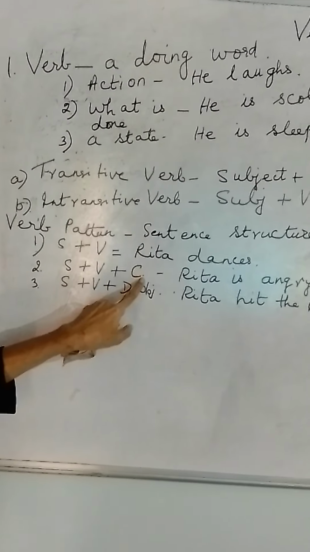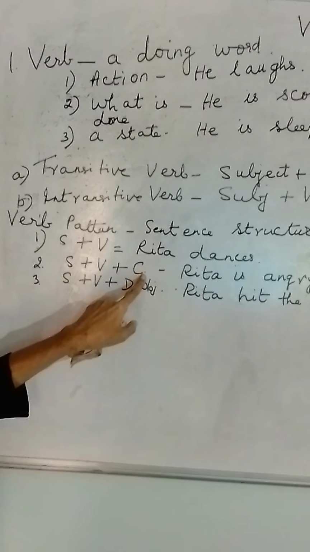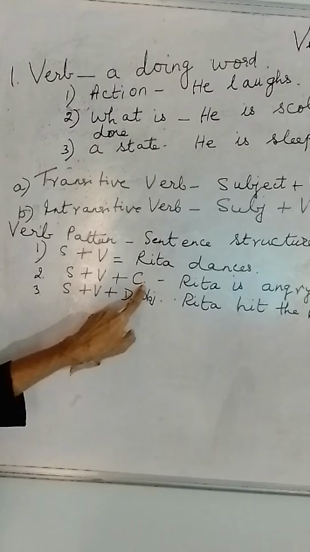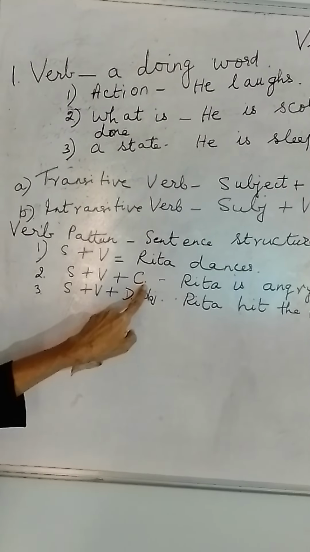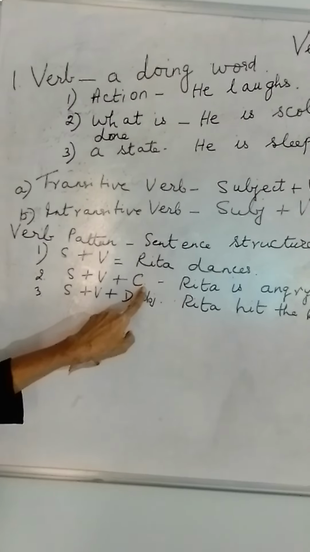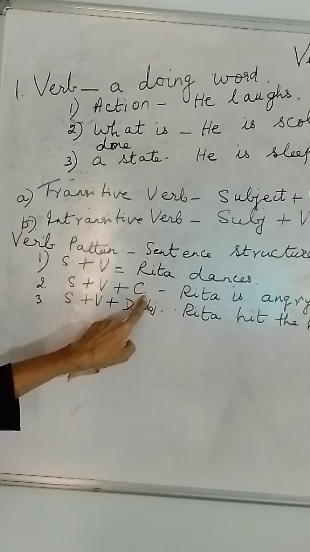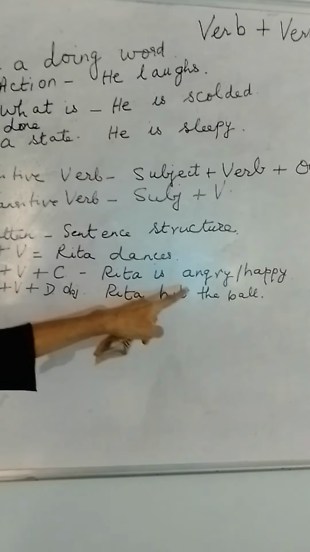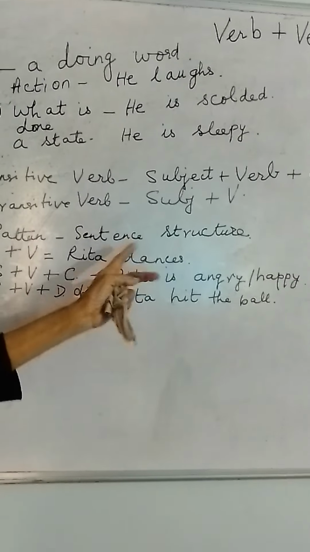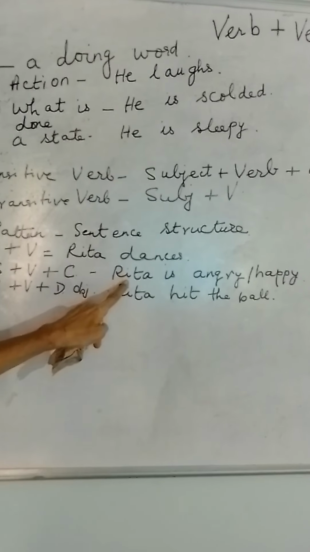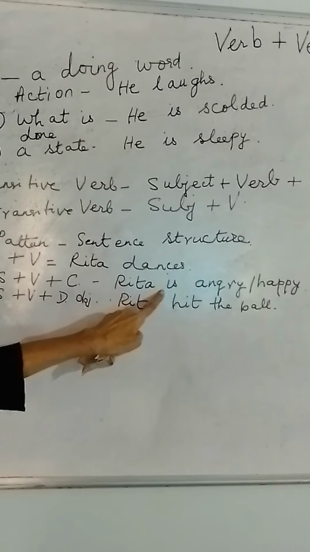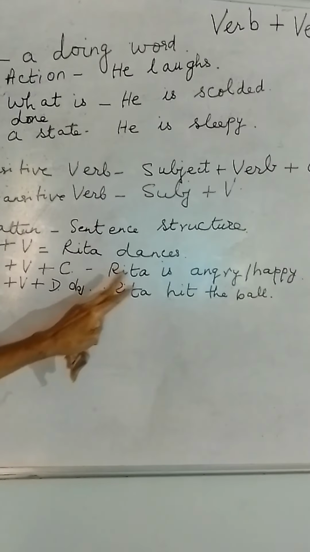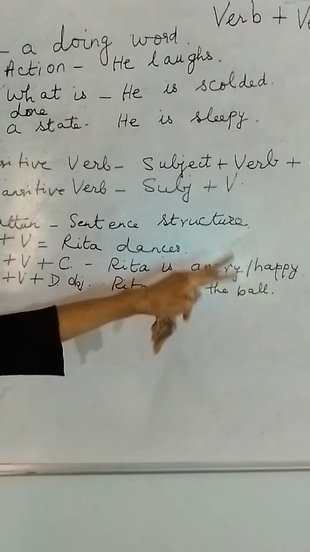What is the meaning of complement? Complement is that which completes the sentence. There is no object here, but it completes the sentence, which means we put either an adjective or an adverb, or sometimes an object also. Here: Rita is angry, or Rita is happy, or Rita is sad. So the subject is Rita, is is the verb, and then we are completing the sentence. Rita is is an incomplete sentence, so we complete it by putting an adjective, happy or angry.